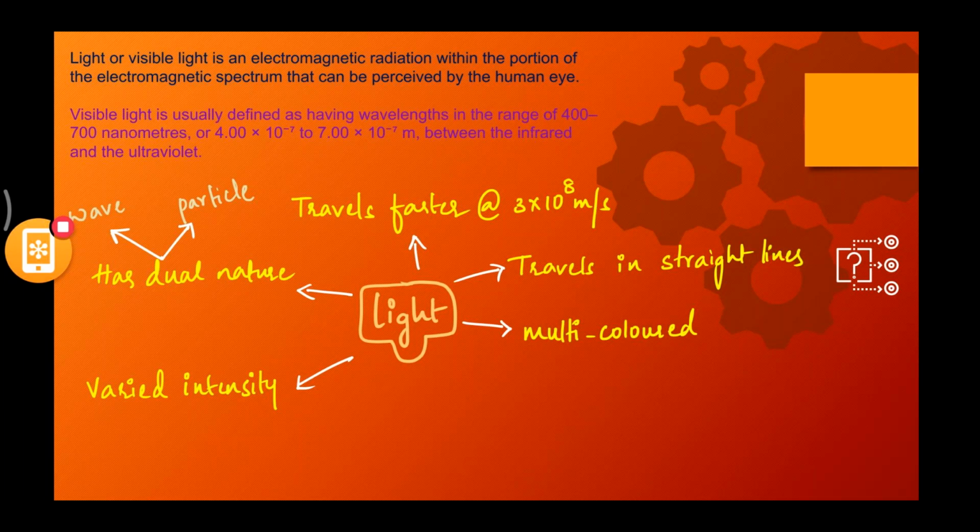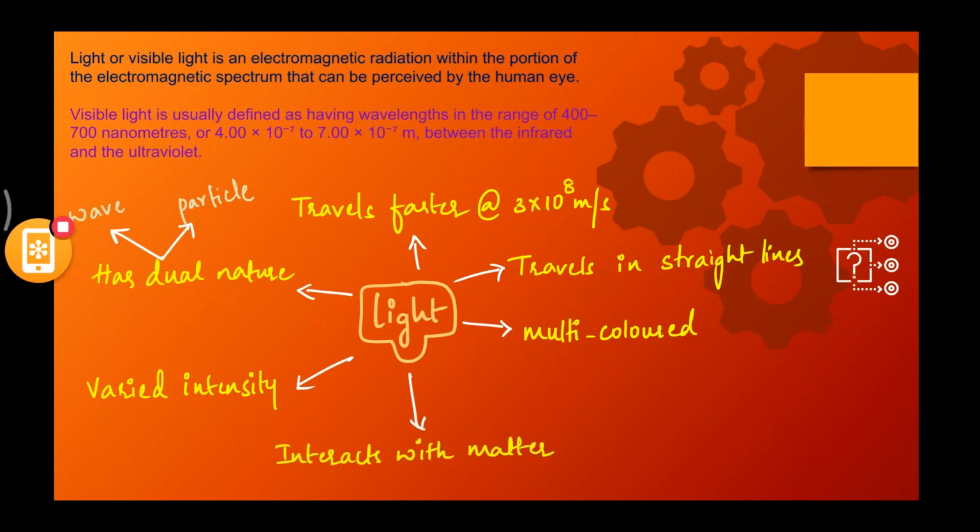It gives you lots of colors. VIBGYOR: violet, indigo, blue, green, then yellow, orange, and red. These are naturally the colors of a rainbow. If you mix all these colors in equal proportions, you will ultimately get visible light, which is nothing but the white light that we are talking about. Hence, light is multicolored.